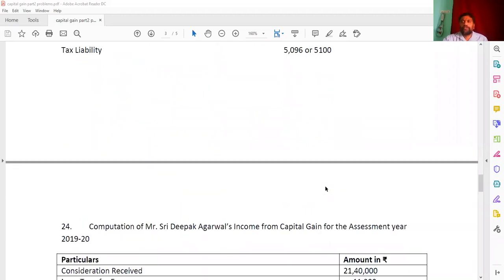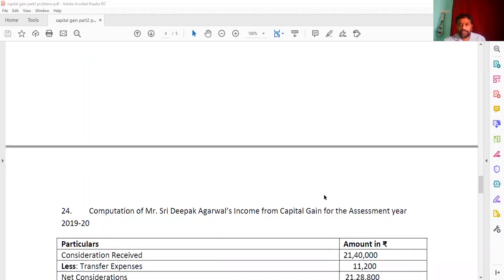Now everyone open question number 24. I will read it once. Sri Deepak Agarwal purchased a machinery for business purpose whose written down value at the beginning of the previous year is rupees 17 lakhs 25,000. During the previous year, it is sold for rupees 21 lakhs 40,000 and selling expenses were rupees 11,200. Calculate the capital gain and the tax liability if there is no other income.